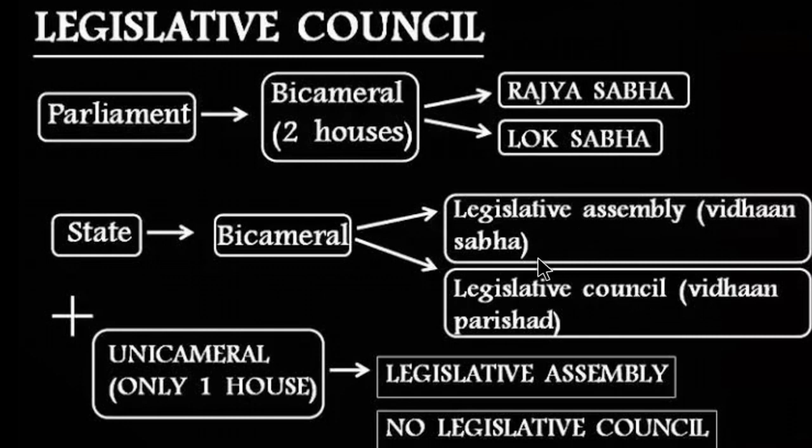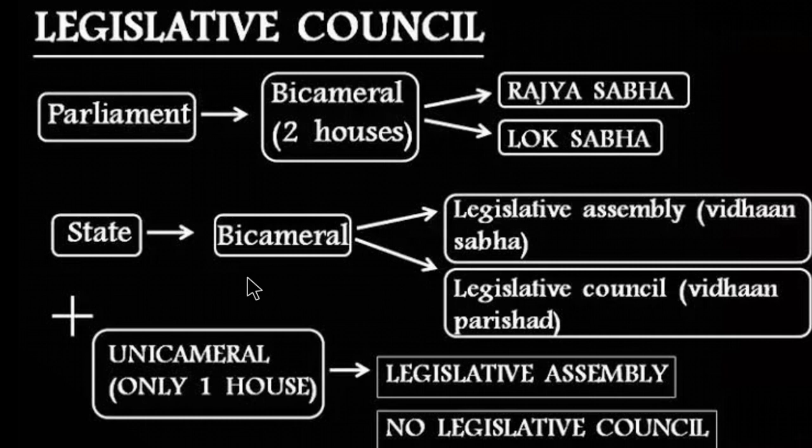As I said earlier, one is the Legislative Assembly, which is considered the lower house, also known as Vidhan Sabha. The Legislative Council is the upper house, that is Vidhan Parishad. In some states, we have both the houses.